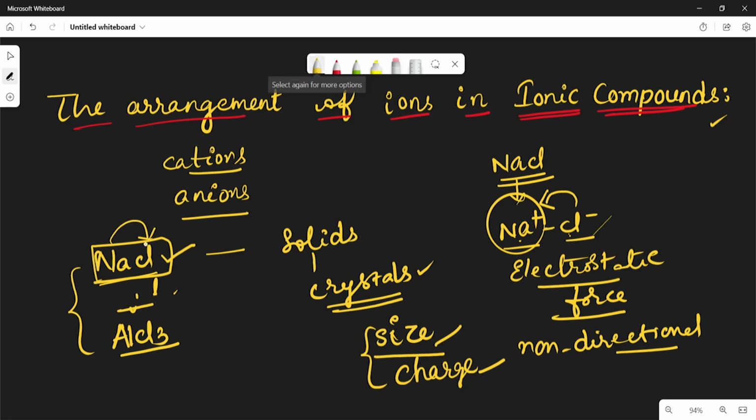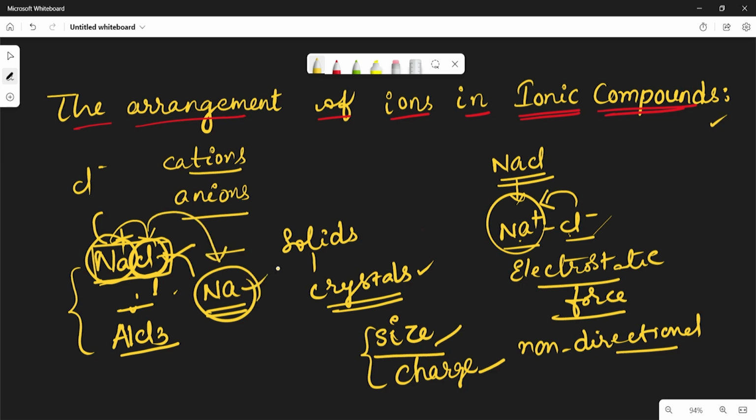each sodium atom is surrounded by 6 chlorine atoms, and each chlorine atom is surrounded by 6 sodium atoms, which means a sodium ion is surrounded by 6 chlorine ions, whereas a chlorine ion is surrounded by 6 sodium ions. How?